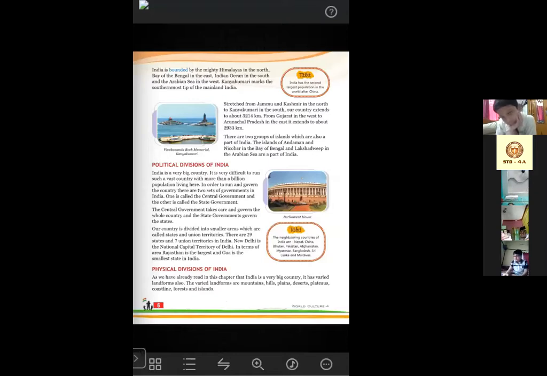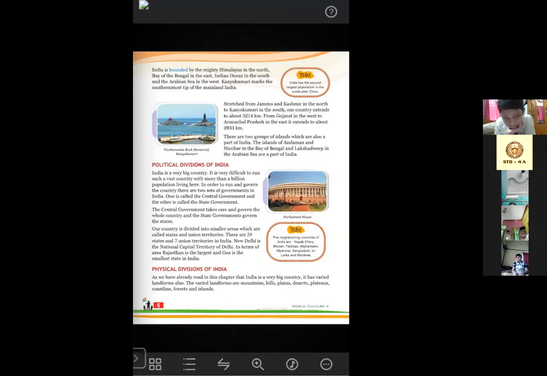Okay. So there are two sets of governments in India. In order to run and govern the country, there are two sets of governments. One is the central government that governs the whole country, and another is the state government. The central government takes care of and governs the whole country, whereas the state government governs only the states.